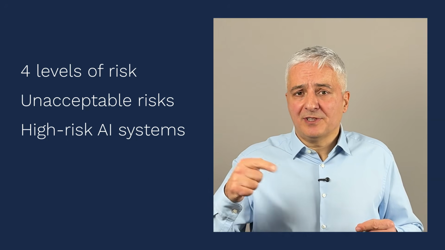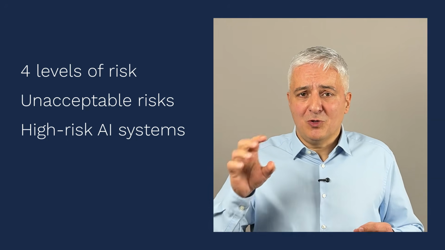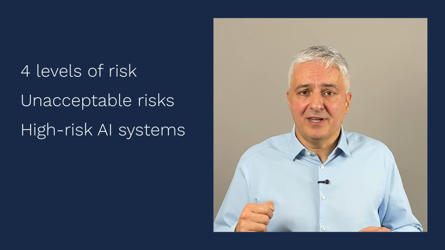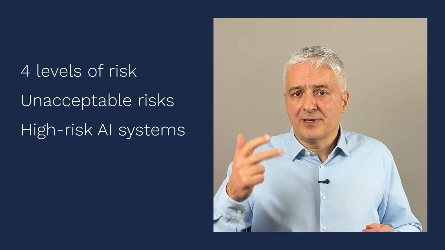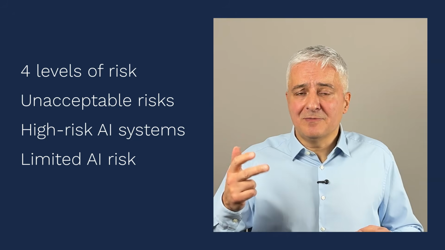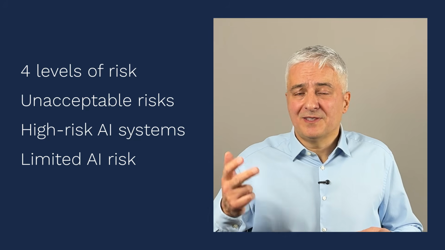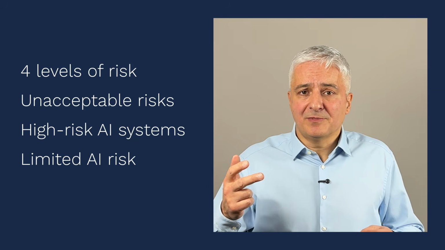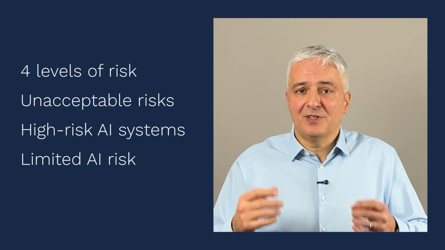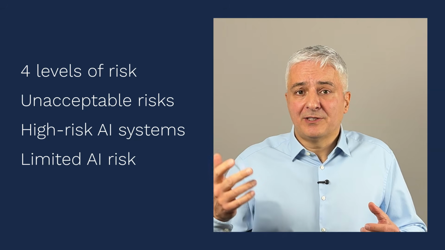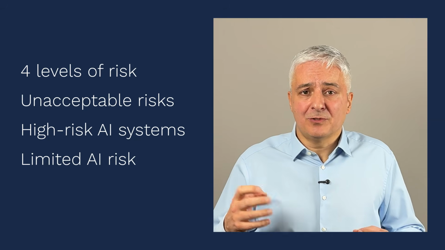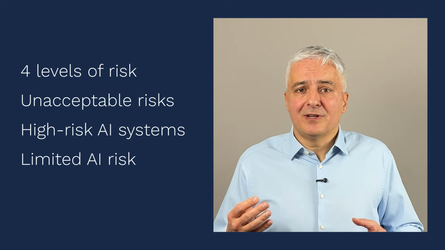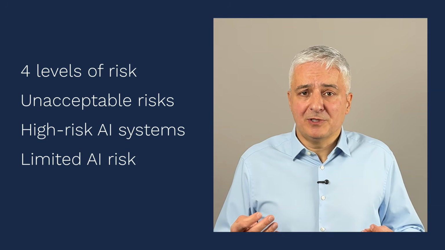And as you will see later on through this video, most of the requirements in the Act are actually related to these high-risk AI systems. And then the third category are these AI systems with a limited AI risk. And again, this term is not used in the Act, but actually these AI systems have very small, so to say, requirements. So by this fact, you can actually see that the Act doesn't consider these AI systems as high risk. And then the fourth category are basically the AI systems with no risk.